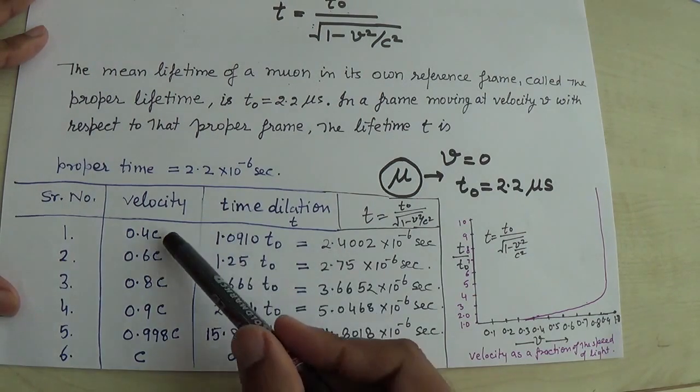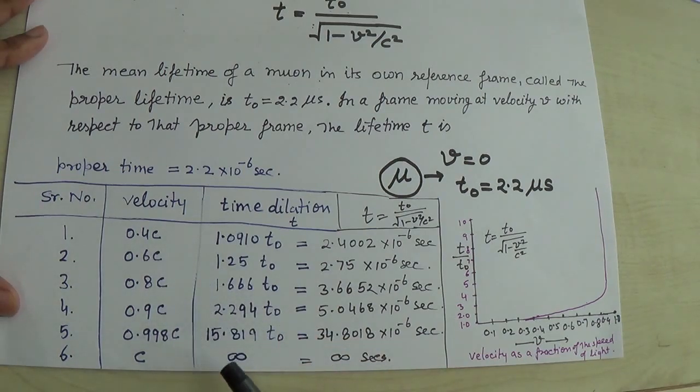So as the relative speed is increasing, you have seen that the time interval between the two ticks is increasing. It means the proper time between the two ticks of the clock, which was suppose 2.2, is now increasing, and becomes infinite.